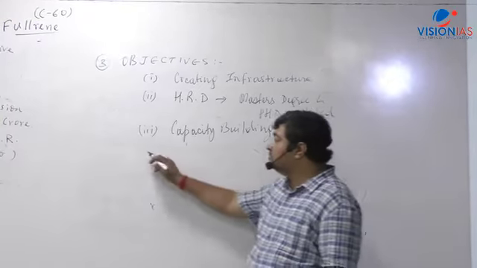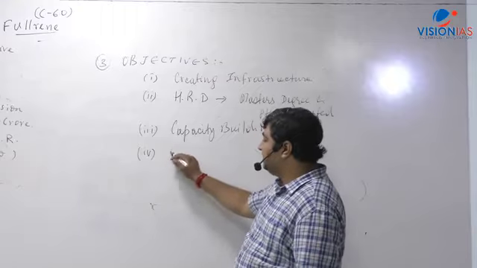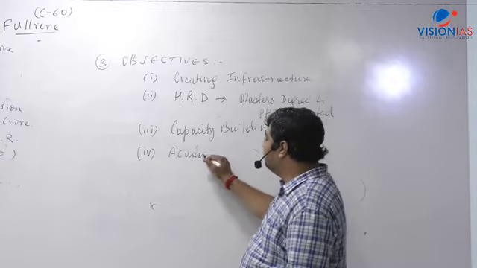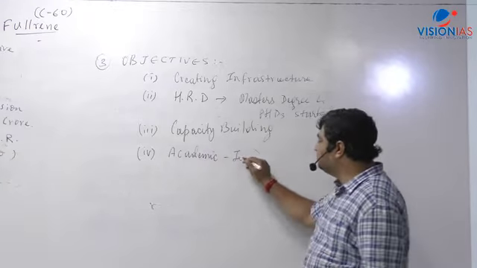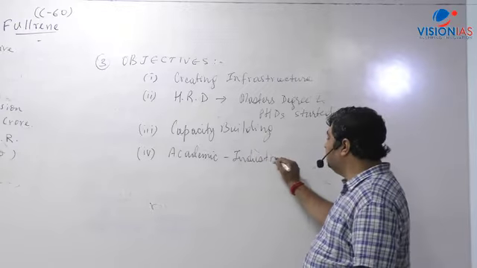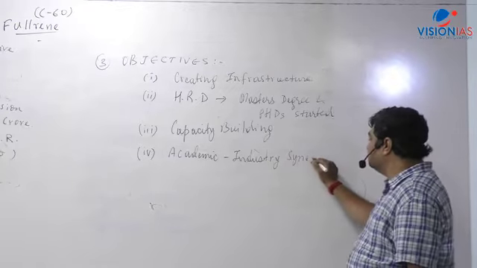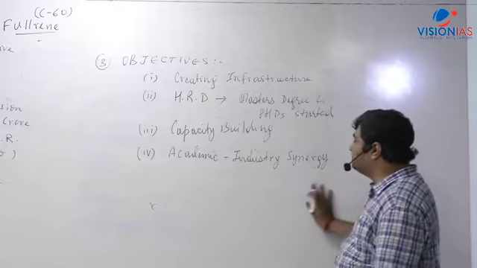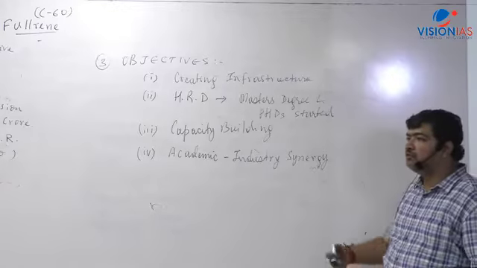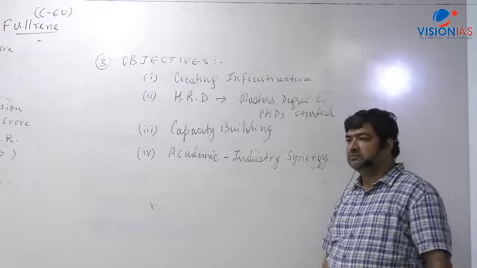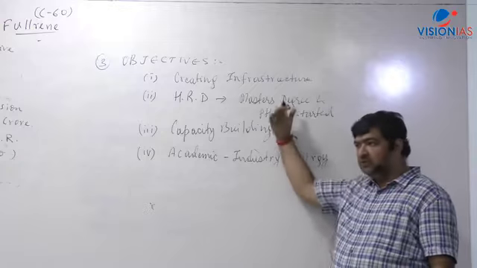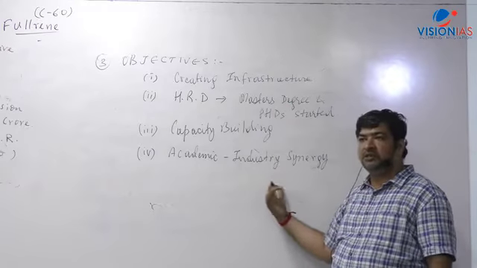And then there, in terms of what? Fourth comes what? Academic industries collaboration. That is also another, what is called collaboration or synergy. So that whatever is being done at the research level in the labs, lab to market, it should go to the market. That kind of approach has been built as one of the very important objectives under the nanomission program.